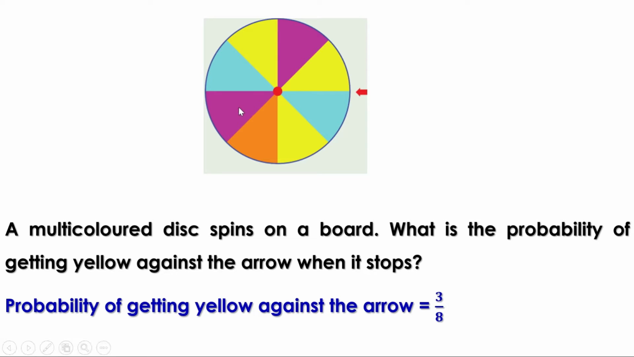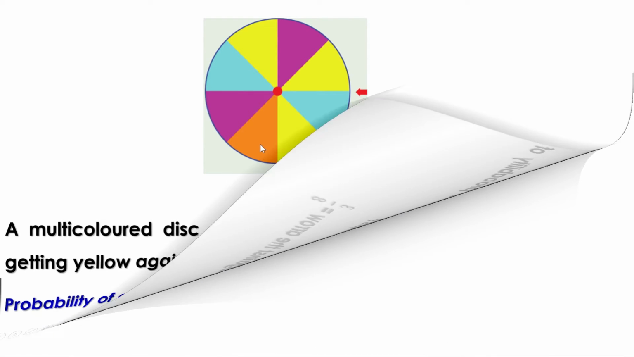Now, what is the probability of getting this color against the arrow? This color is also 2 parts. Therefore, the probability of getting this color against the arrow is 2 by 8 or 1 by 4. What is the probability of getting this color against the arrow? There is only one part here. Therefore, probability of getting this color against the arrow is 1 by 8.